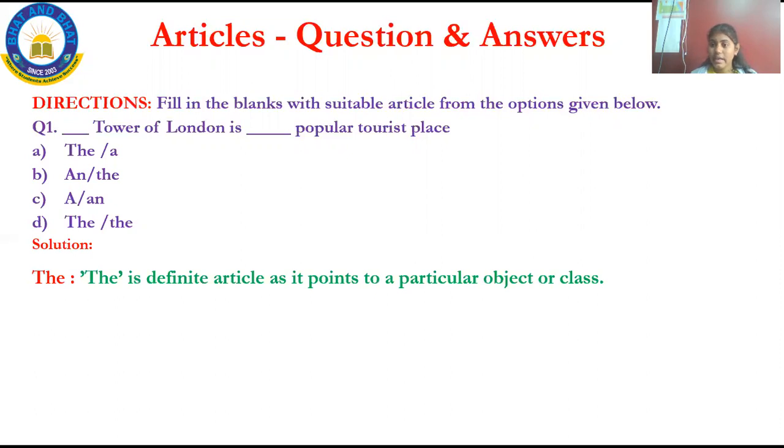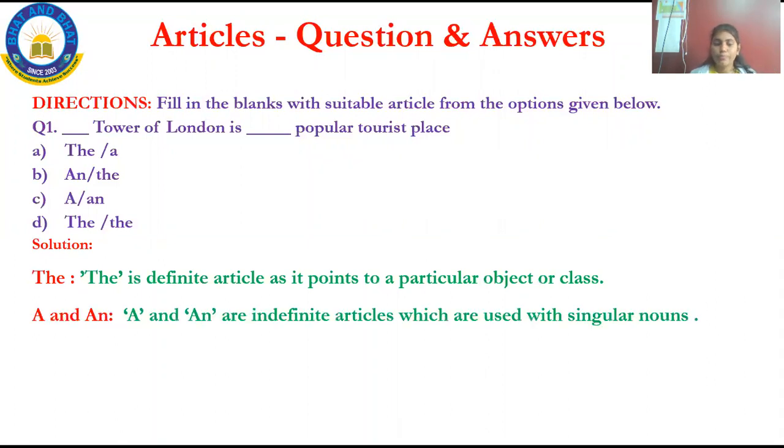Let us see. Explaining the: the is a definite article. It points out a particular object or a class. The comes under the definite article, which is used to point out a particular thing, object or class. Next, a and an. You obviously know that a and an are indefinite articles which are used for singular nouns.